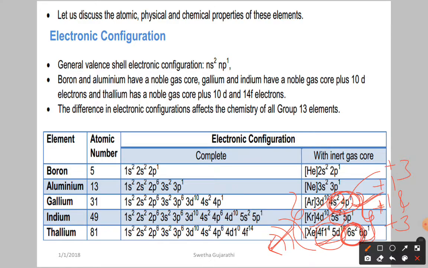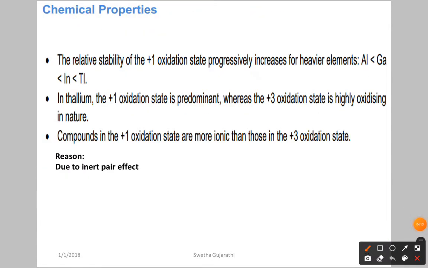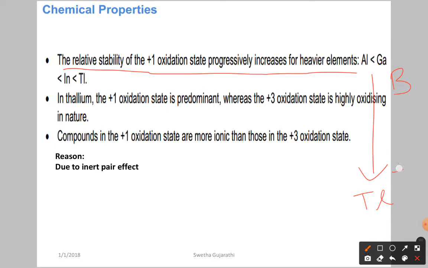+3 oxidation state. Here you can see the relative stability of the +1 oxidation state progressively increases for heavier elements. If you move down the group from boron to aluminum, gallium, indium, thallium, the +1 stability increases. Why? Because thallium is ns2 np1, isn't it?